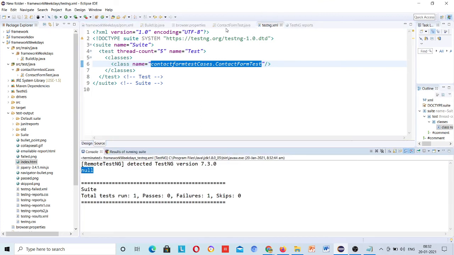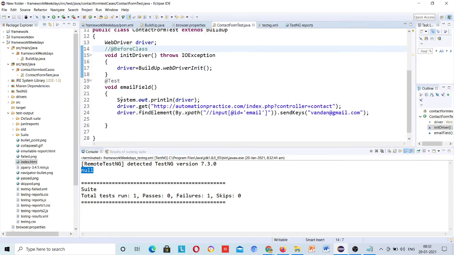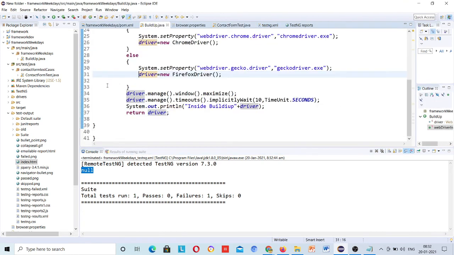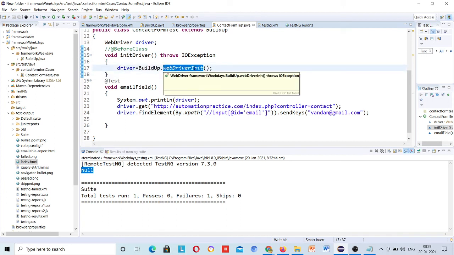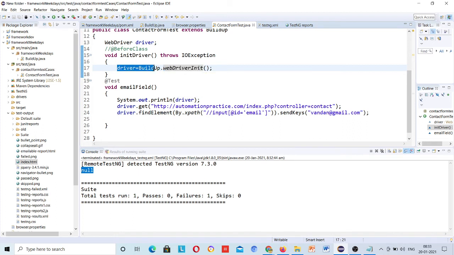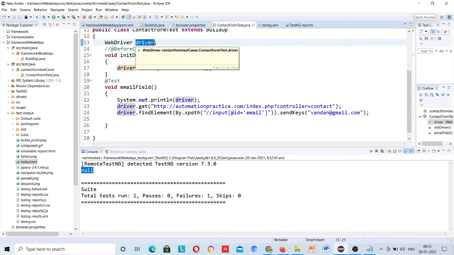Because we have done everything, but once it's coming to this contact form test, we are setting and calling this value in this WebDriver from this WebDriver test method, and the value is set up here because we are declaring it. Now you can say if everything is coming inside this class,